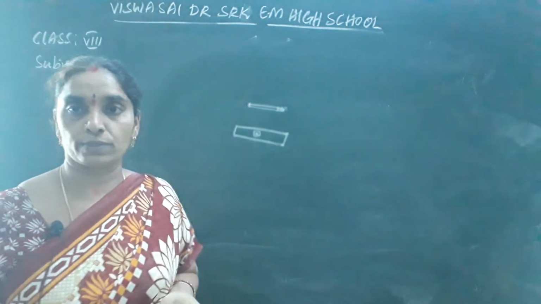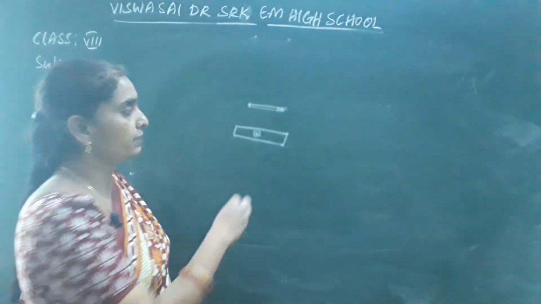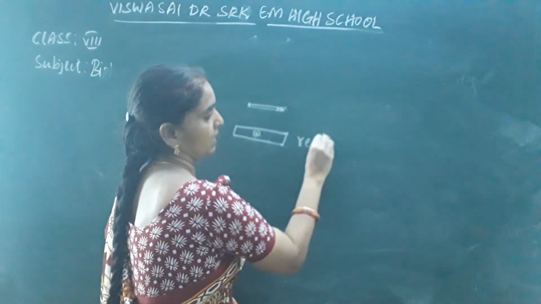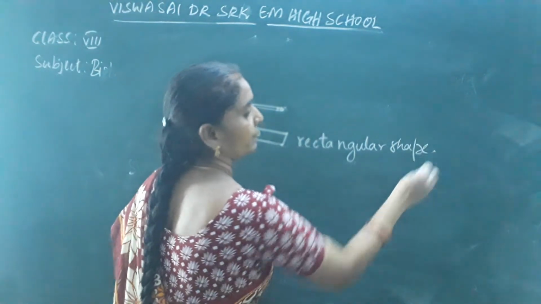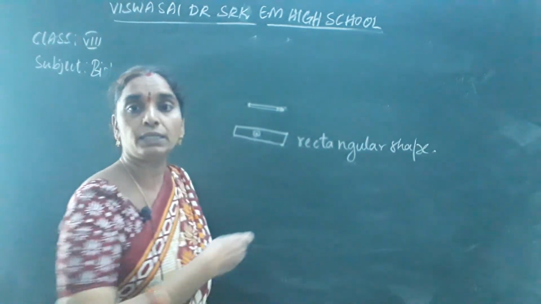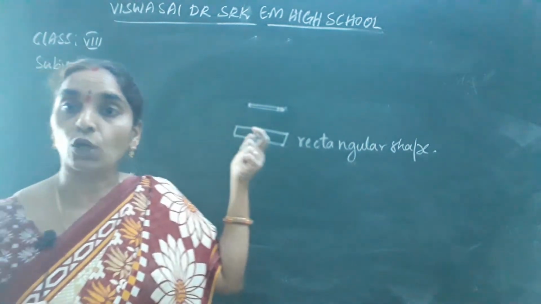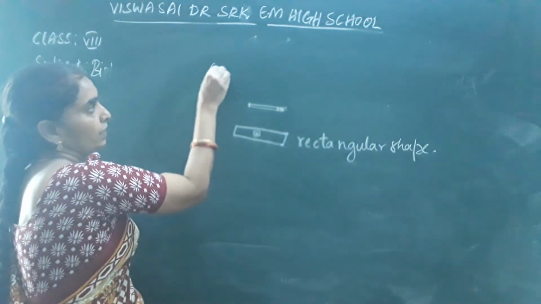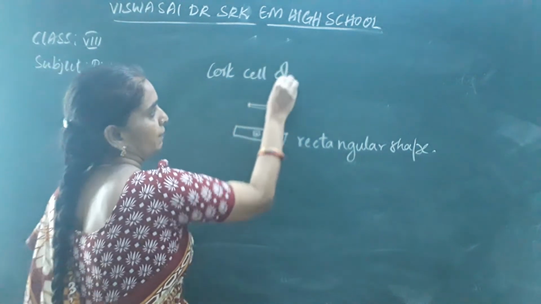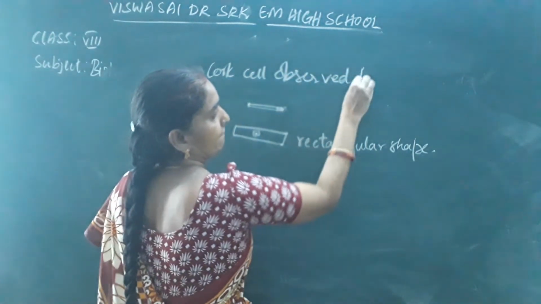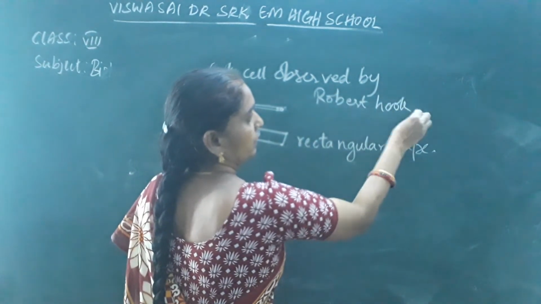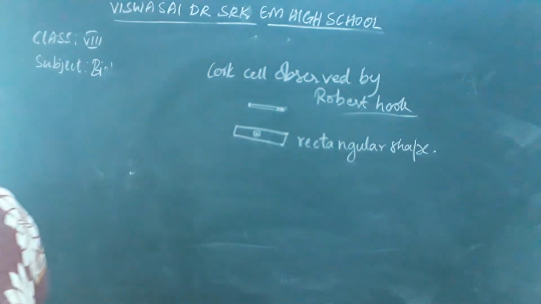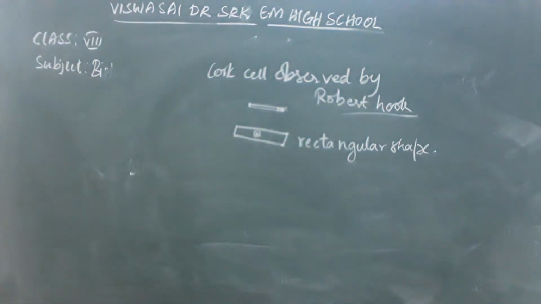If you can observe rectangular shaped cells under the microscope, it will be similar to the cork cells that were observed by Robert Hooke. So you can easily observe the cells of the matchstick clearly under the microscope.